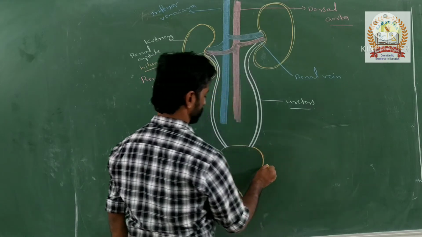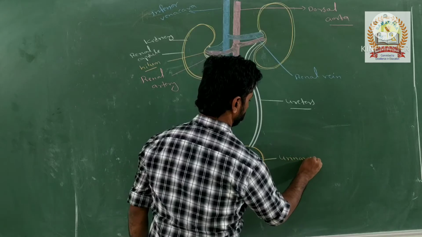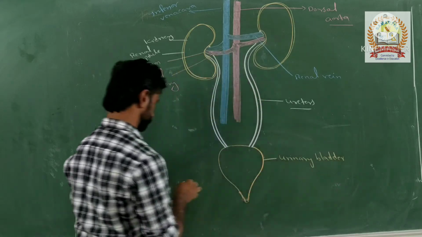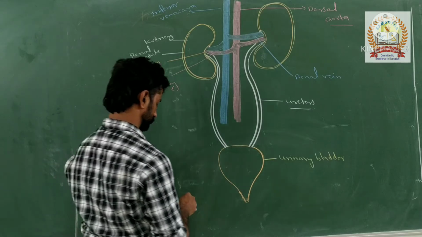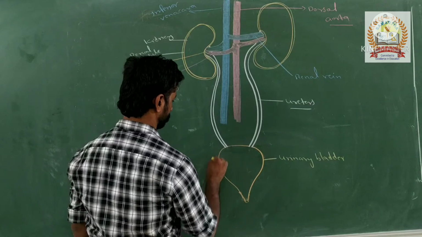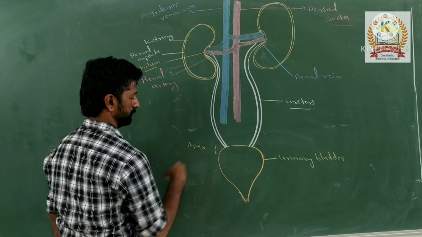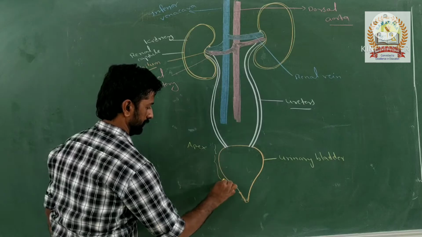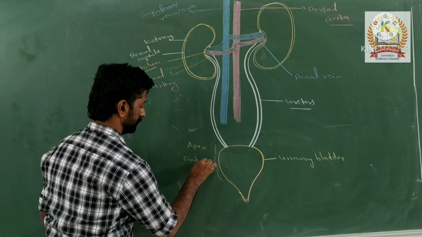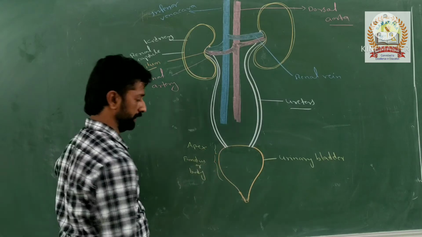And this distended structure is the urinary bladder. The urinary bladder has 3 parts. The upper one is called the apex. Then the fundus or body of the urinary bladder.